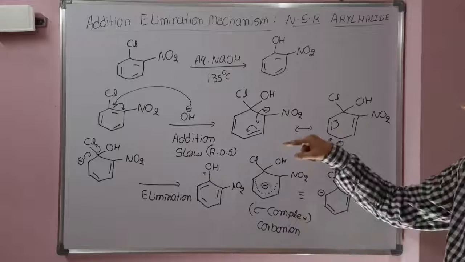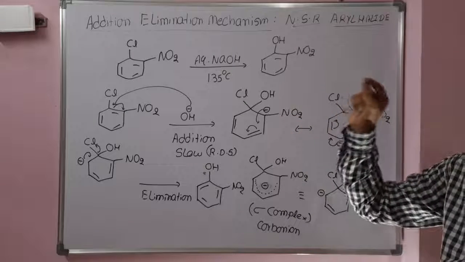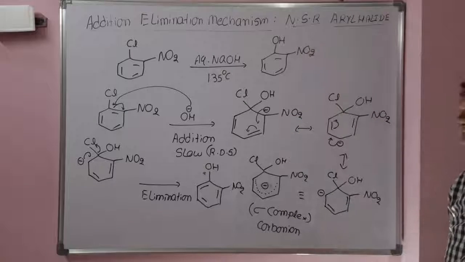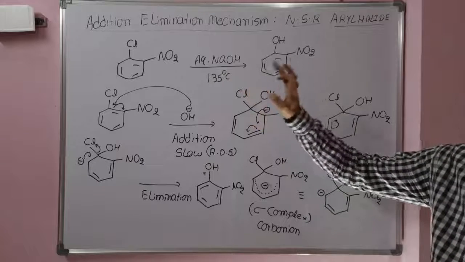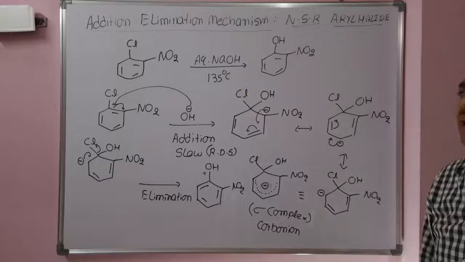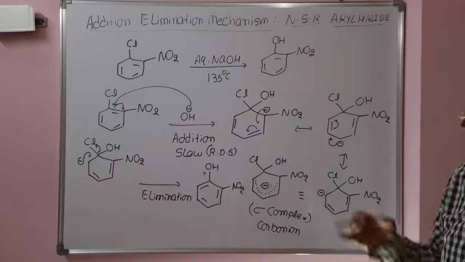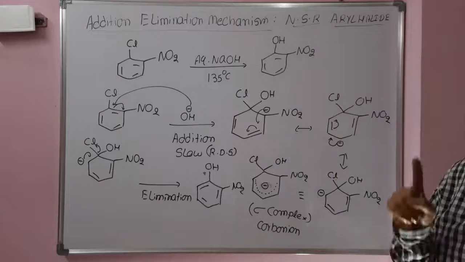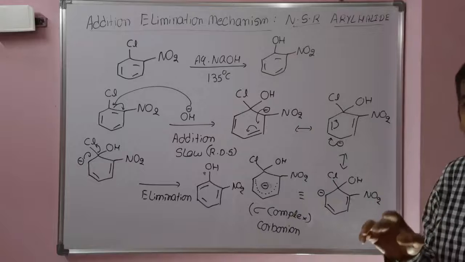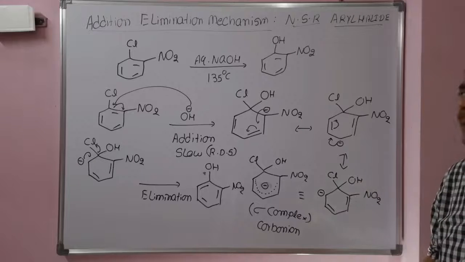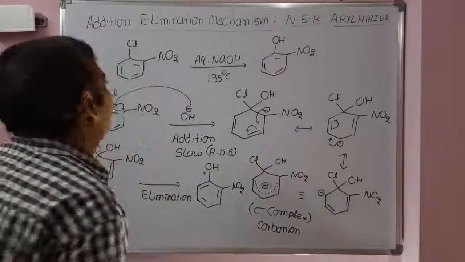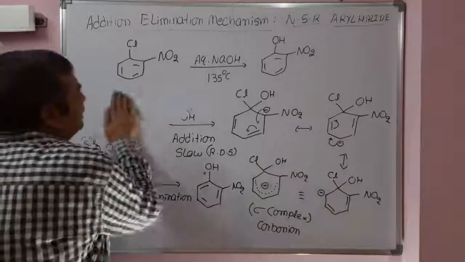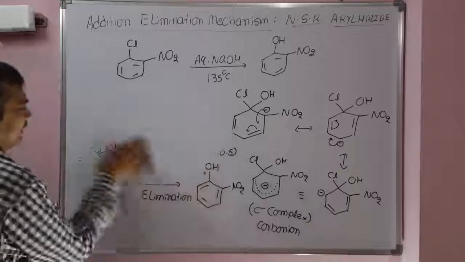Since it stabilizes the carbanion, electron withdrawing group aryl halides undergo nucleophilic substitution reactions at a lower temperature, 135 degrees centigrade. If there is no nitro group, we need to run the reaction at 350 degrees centigrade, 300 atmospheres, and special equipment is required. Now next we will see some more nucleophilic substitution reactions of aryl halides.